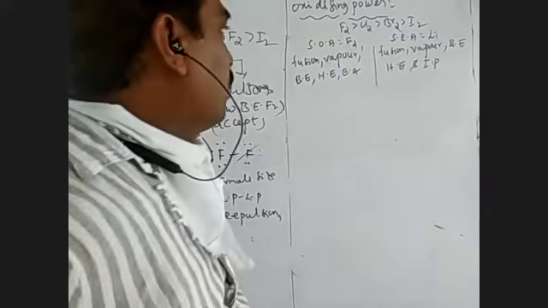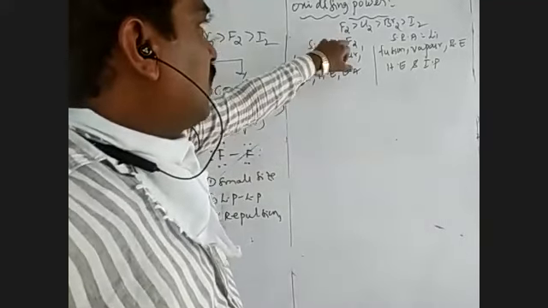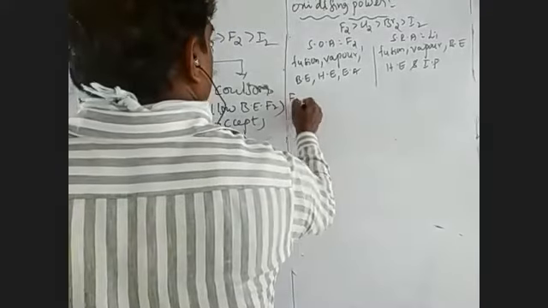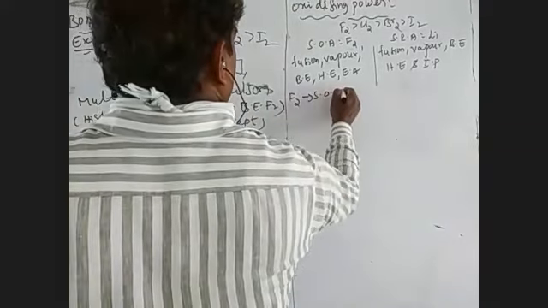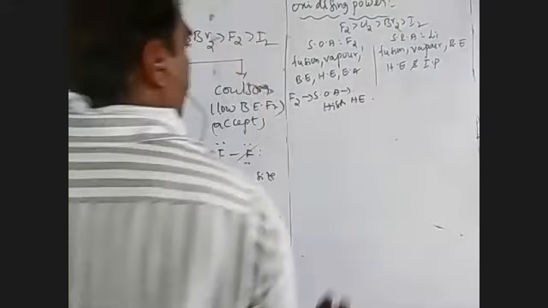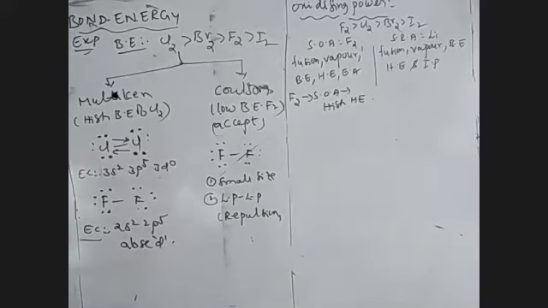Now fluorine. Fluorine acts as the strongest oxidizing agent. F2 is a strong oxidizing agent due to the high hydration energy of fluoride.